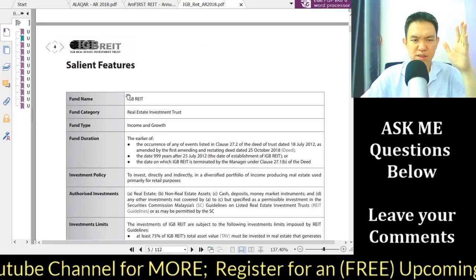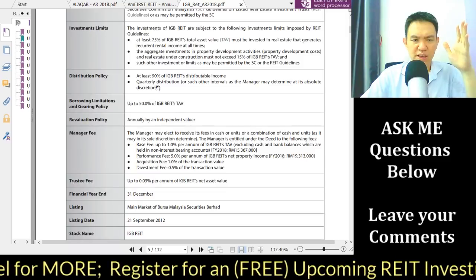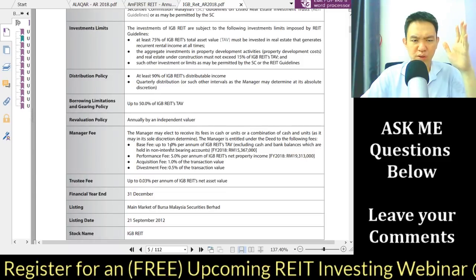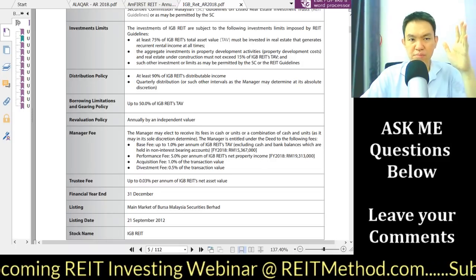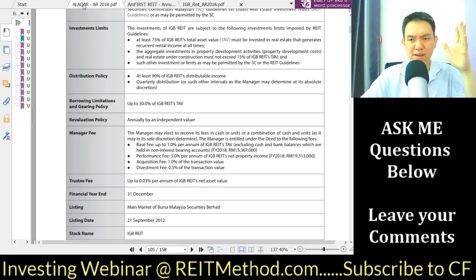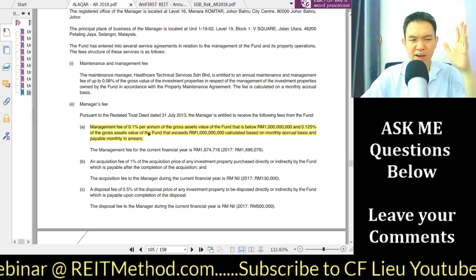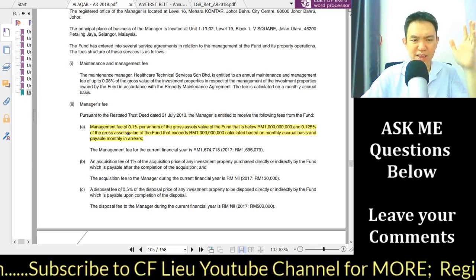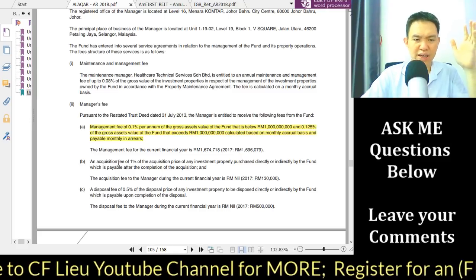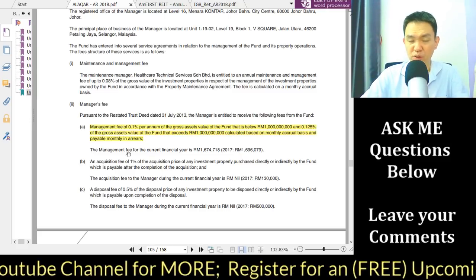This is IGB REIT, and you can see their base fee is 1.0, performance fee 5% of their net property income. But if you look at Al-'Aqar REIT, the base management fee is 10 times less than the IGB REIT manager, and they have no performance fee.